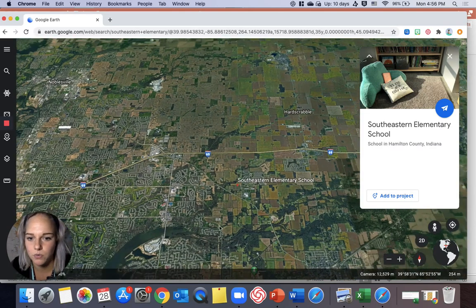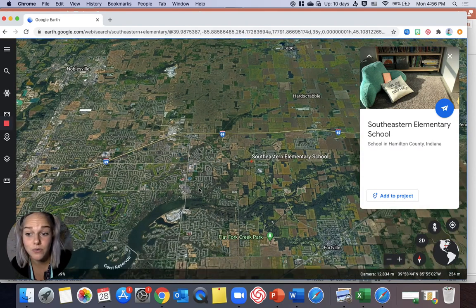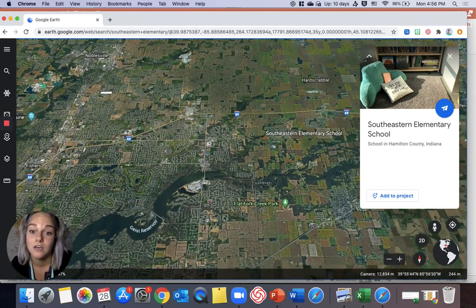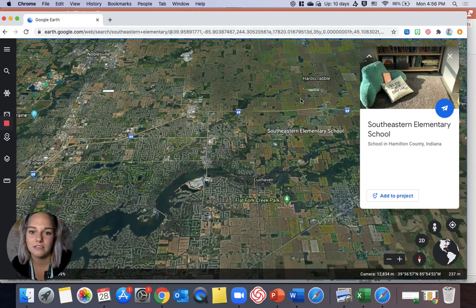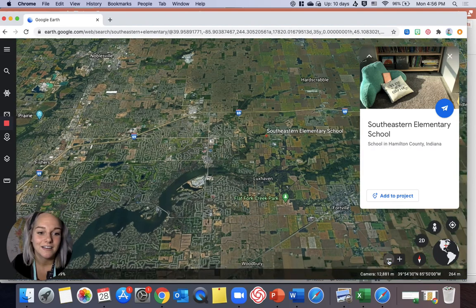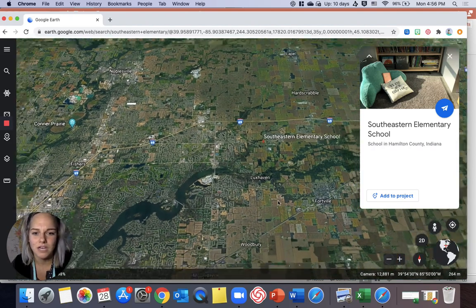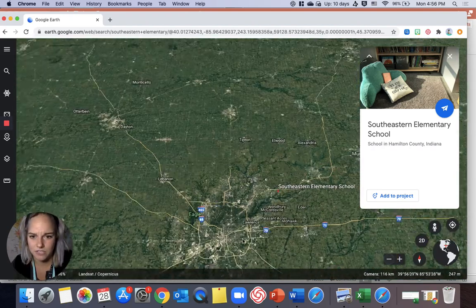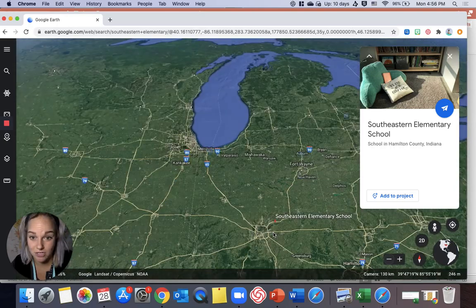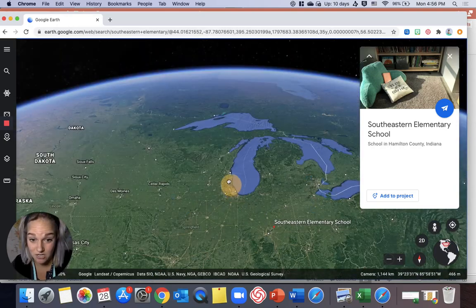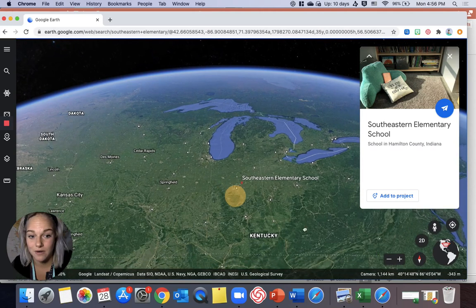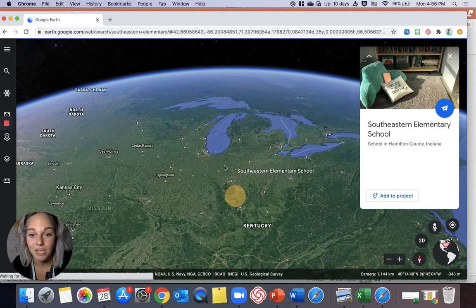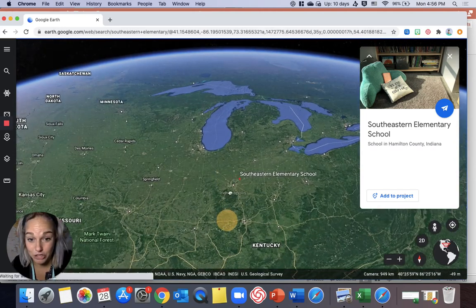So we have the school here. If you scroll down, a lot of people know of Geist Reservoir, which is right here. So you can see that's where that is. Most of us live somewhere in this area. And if you keep zooming out and out and out, you'll be able to see our state. So we just found our school, then we found our city, and now we are looking at our state.